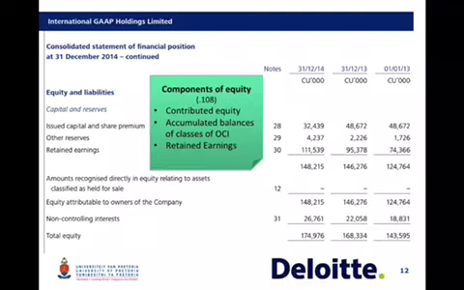The statement of financial position includes components of equity. These are contributed equity, accumulated balances of classes of other comprehensive income, and retained earnings.